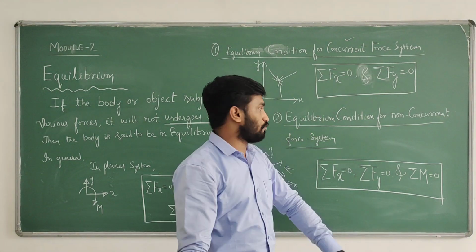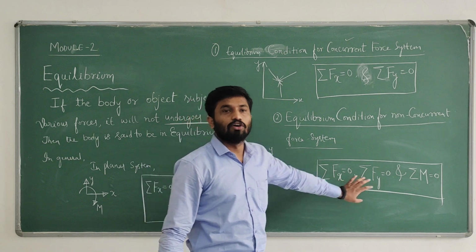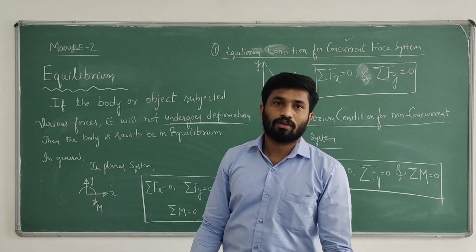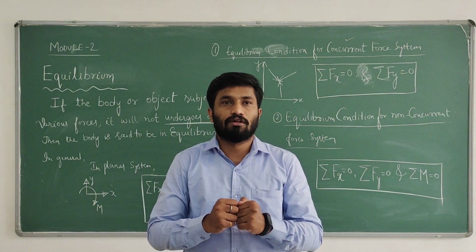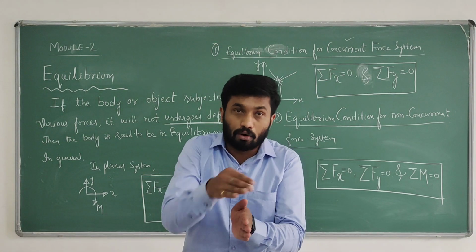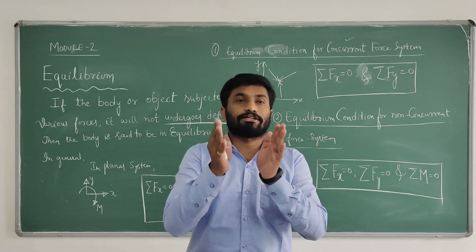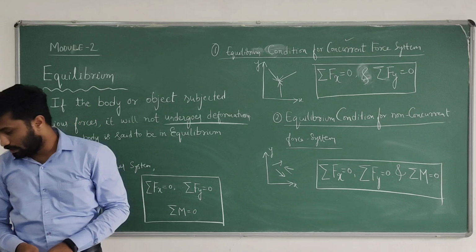Hence the equations of equilibrium for a non-concurrent force system are sigma fx equals 0, sigma fy equals 0 and sigma m equals 0, where sigma fx is the summation of all horizontal forces, sigma m is the summation of all the moments, and sigma fy is the summation of all vertical forces.